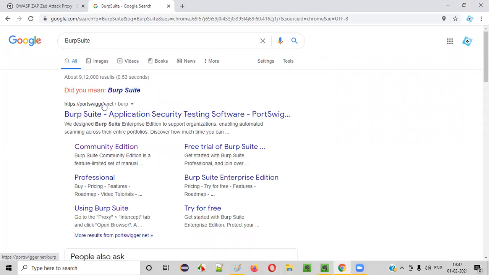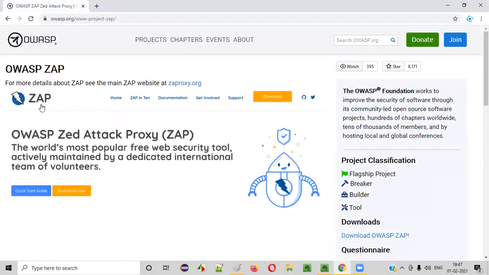I am going to explain this tool in detail in the upcoming sessions. When the time comes, I am going to explain this particular Burp Suite tool in a detailed manner. But for now, guys, Burp Suite is also a proxy tool, whereas OWASP ZAP tool is also a proxy tool. The Burp Suite proxy tool also has a free version.